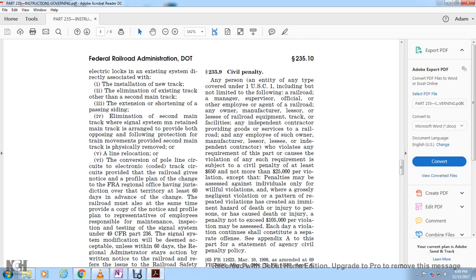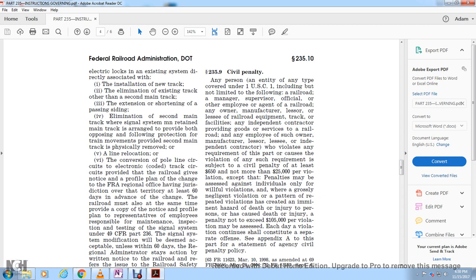235.9 Civil penalty. Any person covered by Title 49, U.S. Code, including but not limited to the following: railroad manager, supervisor, official, or other employee or agent of a railroad, any owner, manufacturer, lessee, or lessor of railroad equipment, track, or facility, any independent contractor providing goods or services to a railroad, and any employee of such owner, manufacturer, lessee, lessor, or independent contractor who violates any requirement or causes the violation of any such requirement,